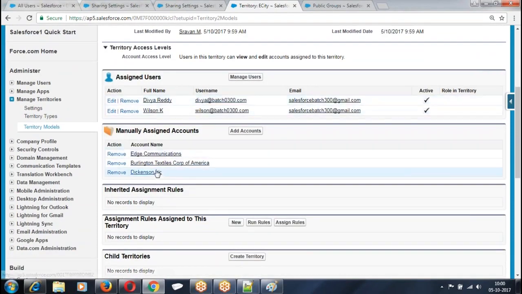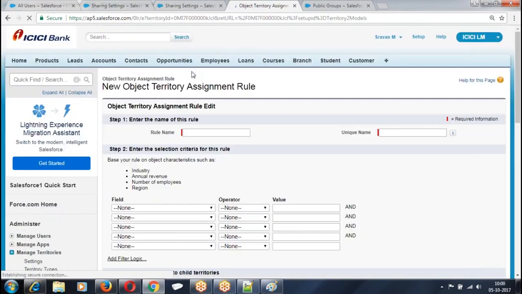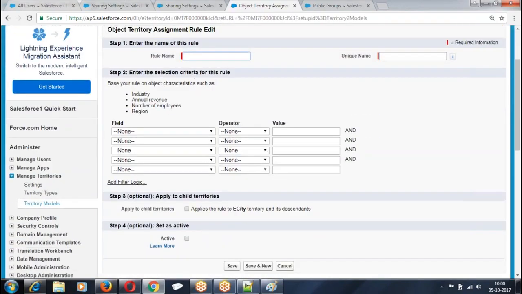These members can perform view, edit, delete, transfer on all these records. Are you clear? Are you going to give any assignment rules? Which record should be assigned to which territory? Then I can give the rule: city equal Hyderabad, assigned to this territory. City equal Bangalore, assigned to this territory.